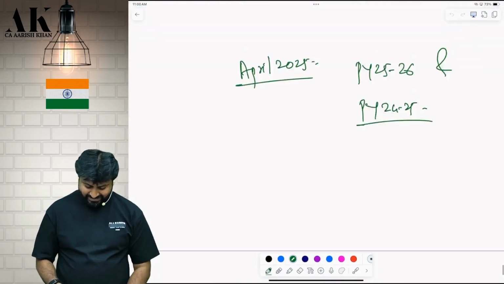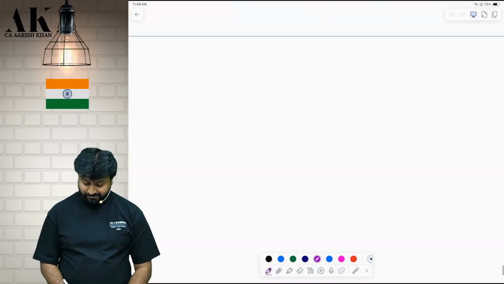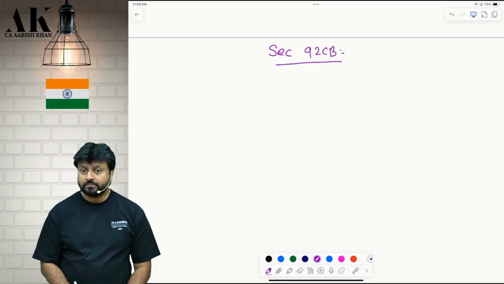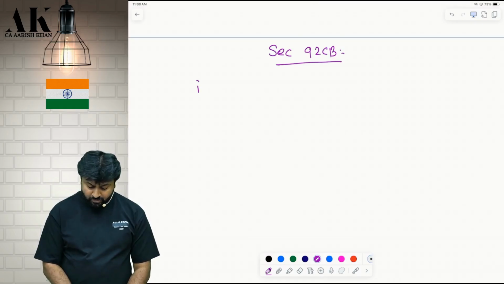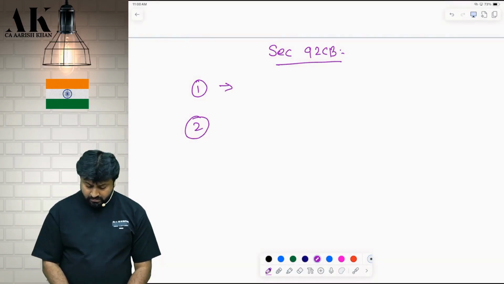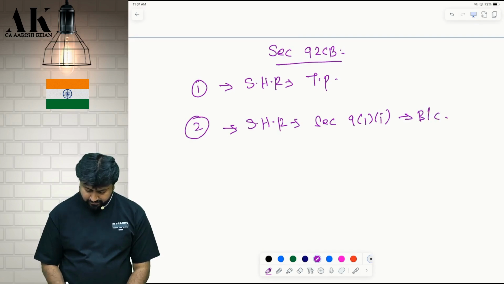Section 92CB. Pay attention, please, all of you. Don't talk. Section 92CB has 2 clauses, clause 1 and clause 2. There are some safe harbor rules for transfer pricing, and there are some safe harbor rules for section 9, business connection. I will talk about this later in the evening. Right now we are starting with this one.